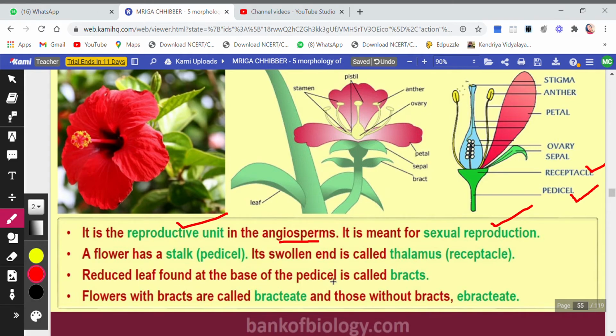Reduced leaf found at the base of the pedicel. This is the reduced leaf at the base of the pedicel, it is shown here. Bract. Reduced leaf at the base of the pedicel. Pedicel के base पे जो leaf है, that is bract. और जो thalamus के ऊपर साथ में leaf है, that is sepal. तो bract और sepal में फर्क है, ध्यान देंगे. Flowers with bracts are called bracteate. जिन flowers में bracts होते हैं, they are called bracteate. और जिनमें bracts नहीं होते, they are called ebracteate.